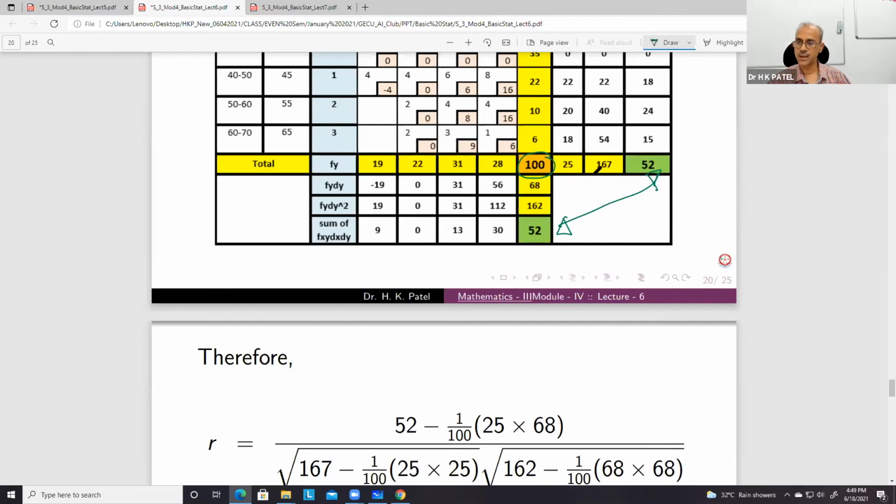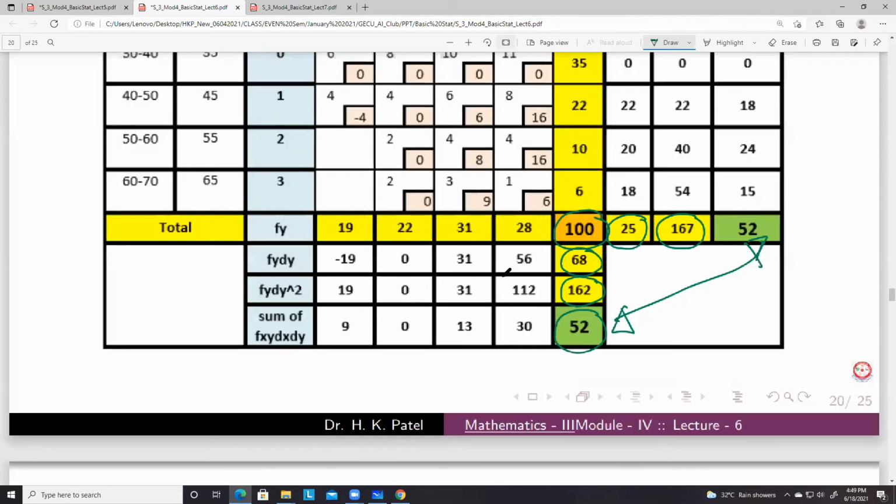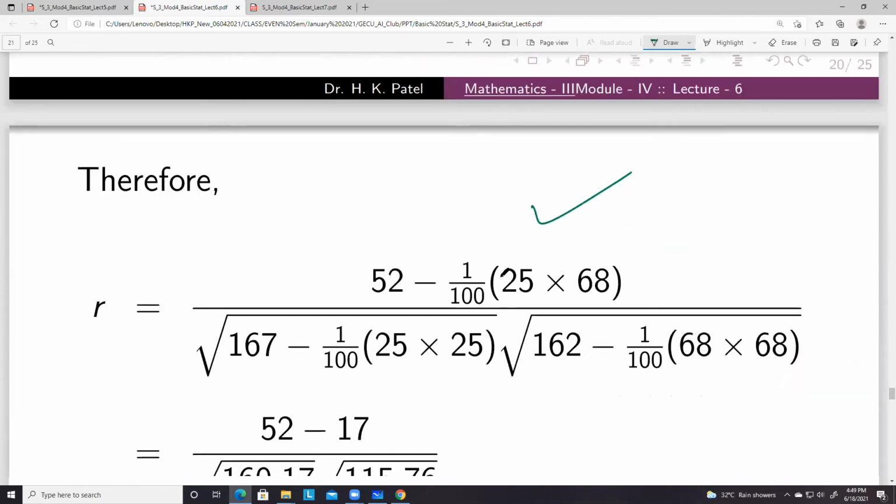This is capital N, and then this is fx dx square. This is fy dy, okay, fy dy square, and then this is. So these 6 numbers we require to calculate this capital R. राइट सर, थैंक्स, अच्छा एग्जांपल है। Okay.